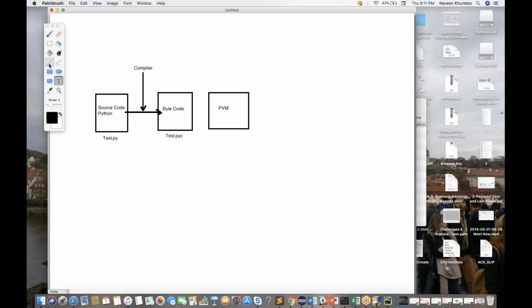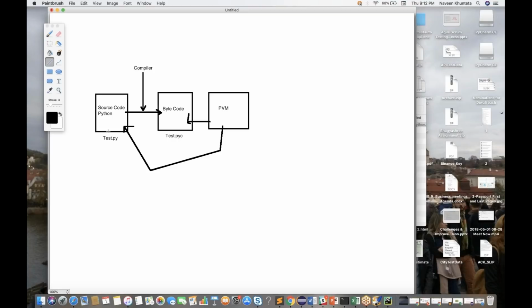So the Python interpreter has two purposes. The first thing is that it directly reads this .pyc file. The second thing is that it can directly read the .py file also. Both things, the PVM, the interpreter, can do. So the interpreter can execute the .pyc file, or it can directly execute your source code as well.